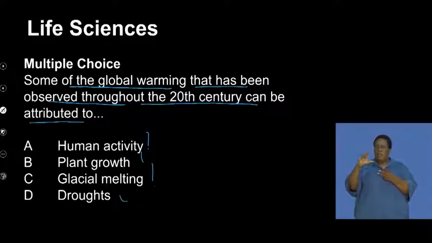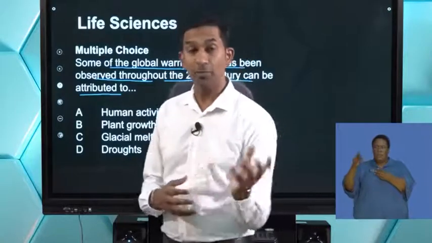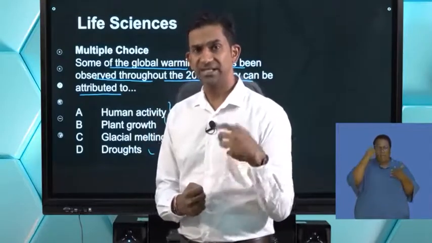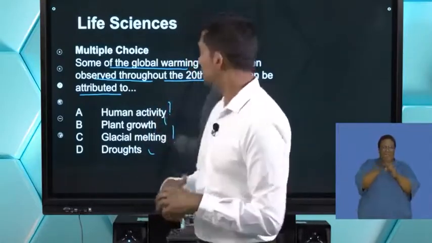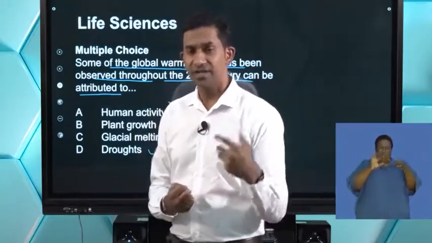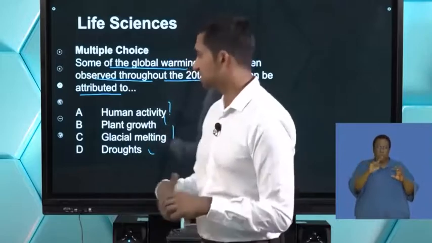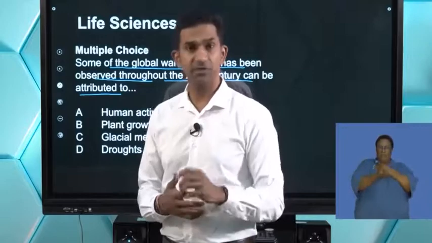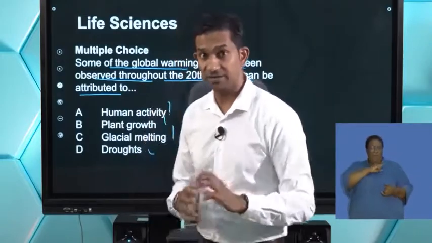So guys, these are the options that you have, and I'm hoping that through the lesson today, you'll be able to think about what has had a significant impact on global warming. We will try and unpack what global warming is, and then reflect on which of these would have been a significant contributor to the global warming that we're currently experiencing on Earth as we speak.